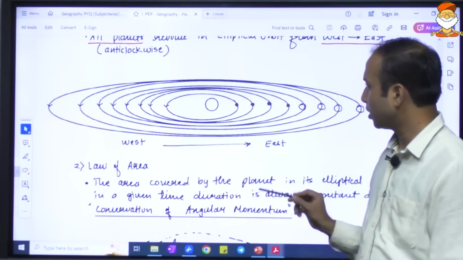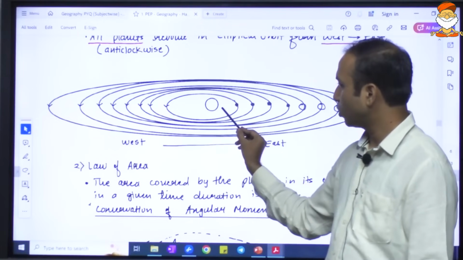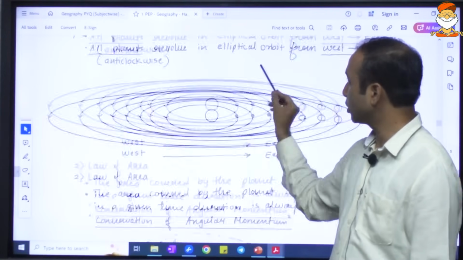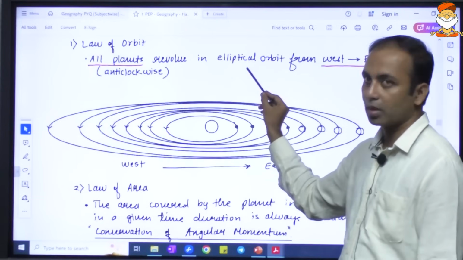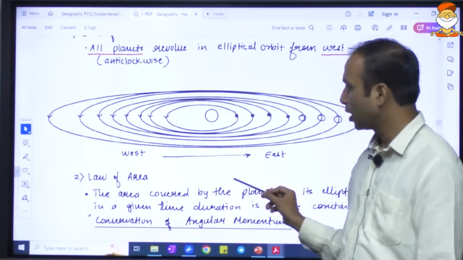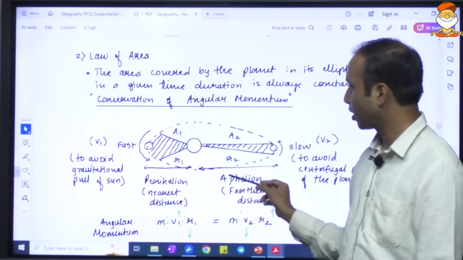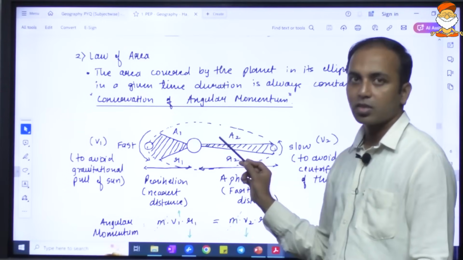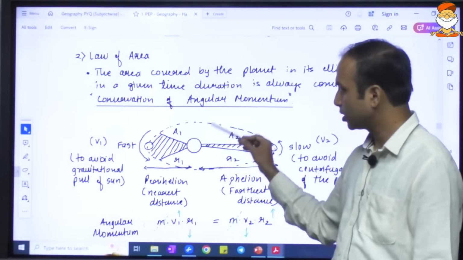Then the law of the area, what does it say? That the planets do not form a circular orbit, it is an elliptical orbit. So at times it is close to the sun, at times it is far from the sun. The average area that they cover while moving close or far is constant.